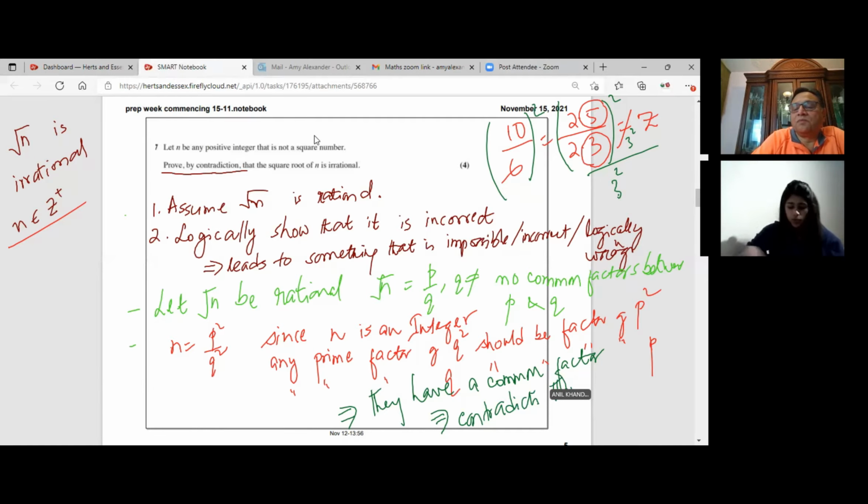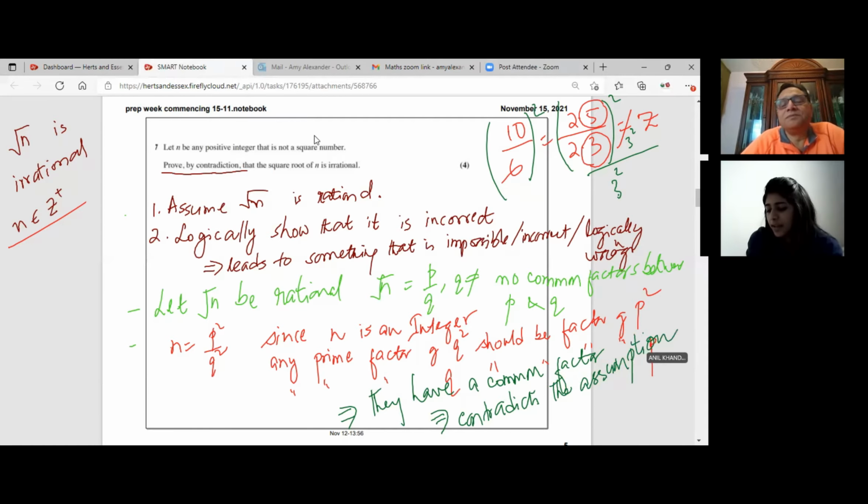So it's similar to what you did, but it's just the fact that the one that we did previously, instead of writing it all in sentences, we mathematically showed there was a common factor of 2 and stuff like that. This is just more wordy.